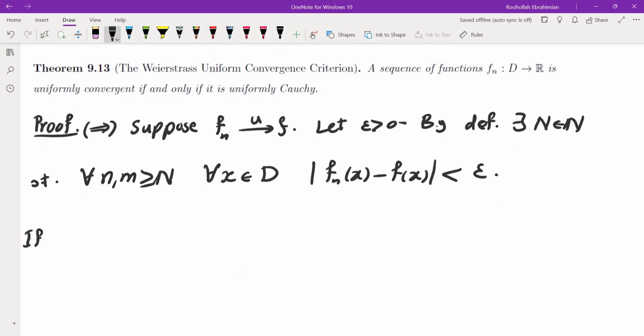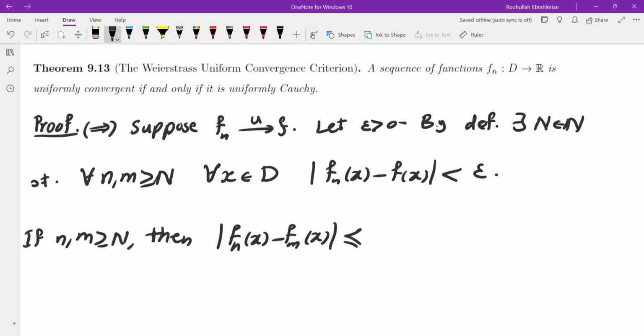Now, if you take m and n greater than or equal to N, then the difference between fn of x and fm of x is less than or equal to, by the triangle inequality, fn of x minus f of x plus f of x minus fm of x.